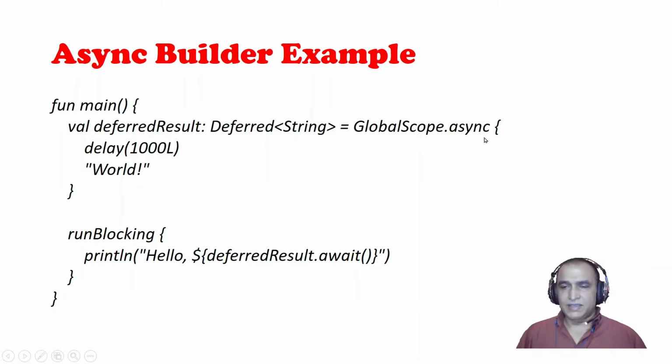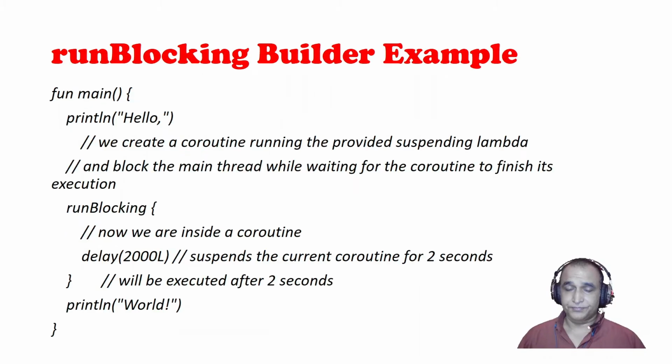So when the async executes and returns world, it stores the result in the deferredResult variable, and that variable is also used to wait until the coroutine completes its task. After completion, it will display the result here, because runBlocking is also used to block the main thread and wait for the coroutine to finish its task.